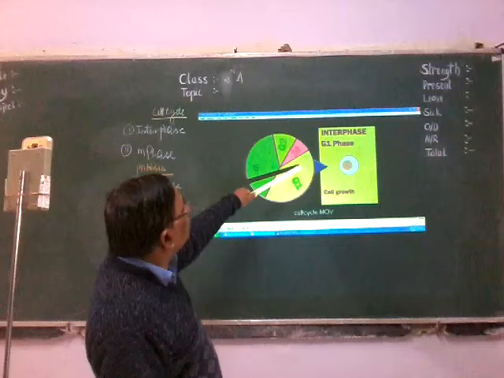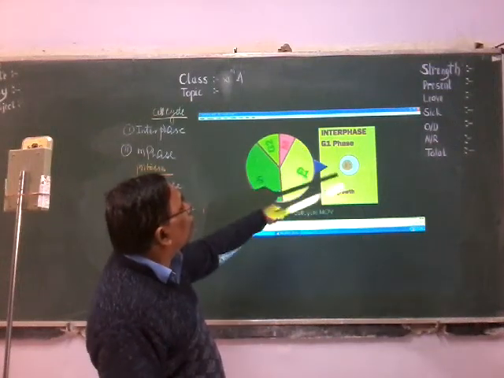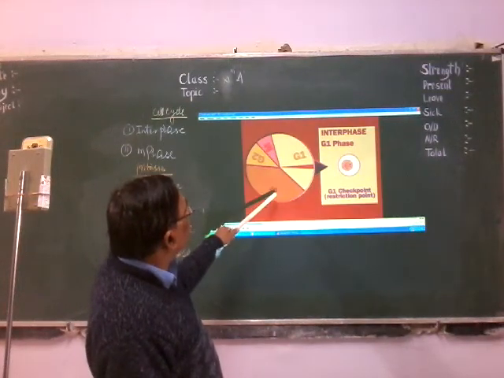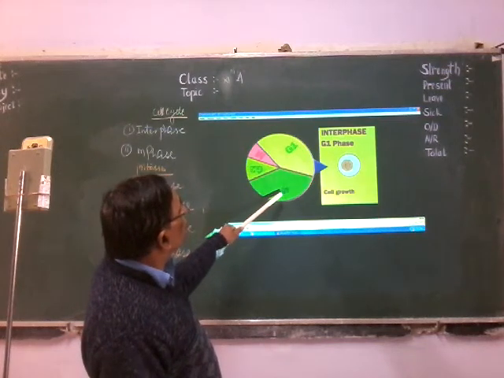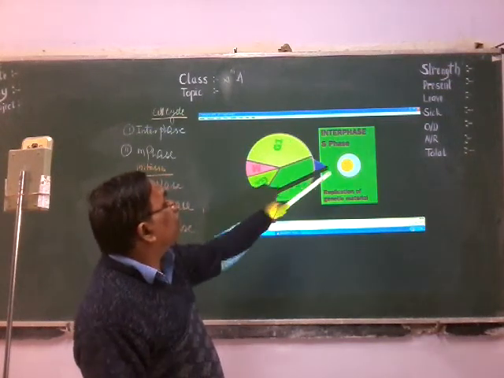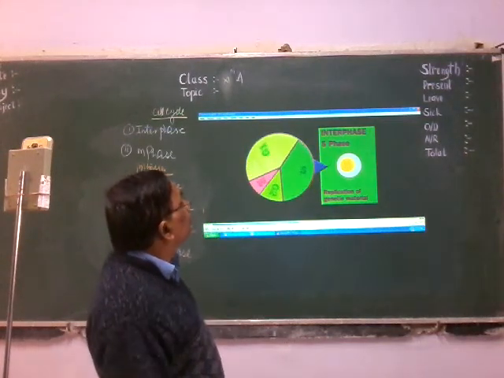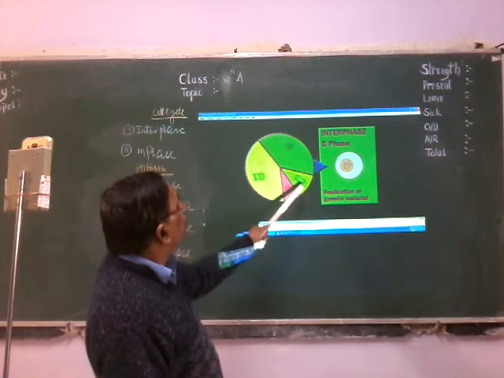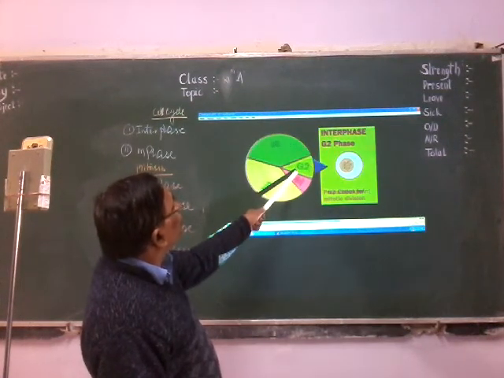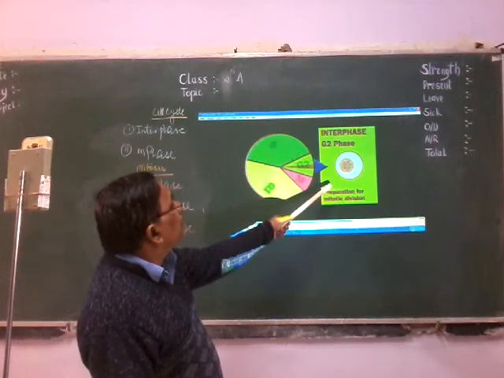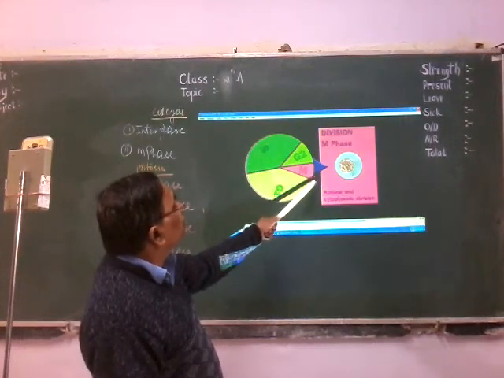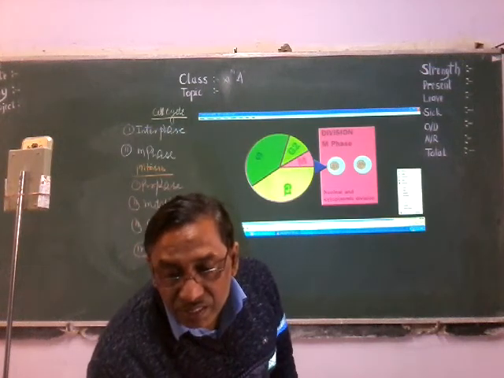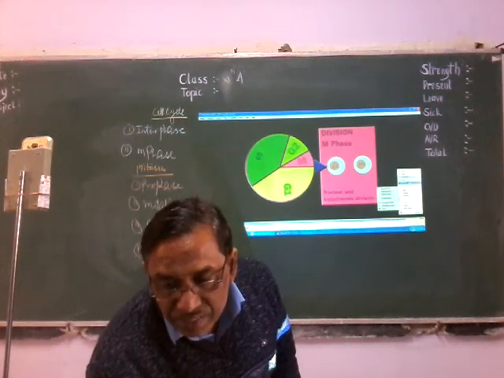Now you see the interphase starts. In G1 phase, synthesis of RNA and protein is increasing. Then in S phase, replication occurs, the amount of DNA doubles, and the chromosomes undergo thickening and bifurcation, so the genetic material increases in amount. Then in G2 phase, the cell again increases in size, and now in the M phase the cell divides and produces two daughter cells. Thus the cell cycle takes place.